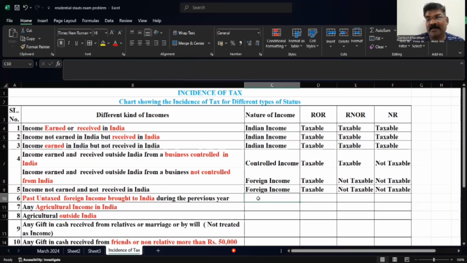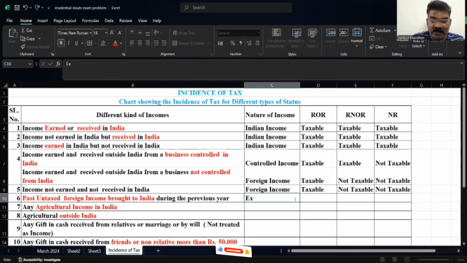Here, it is not taxable. Any amount, if it is concerned with the previous year, then they will question it. But if it is not related to the previous year, and it is past untaxed amount which was earned and received in foreign, when it is brought to India, it is not taxable. So that is exempted.